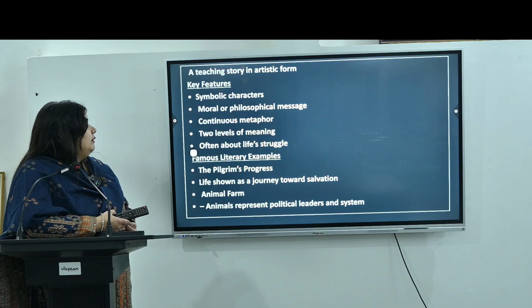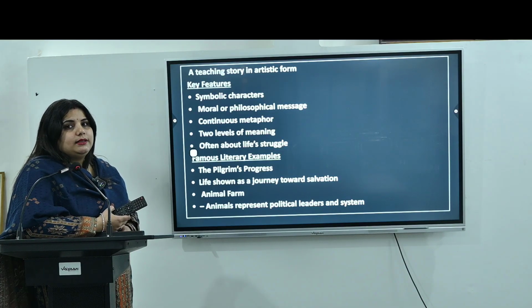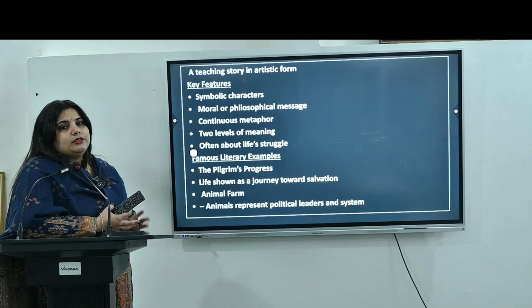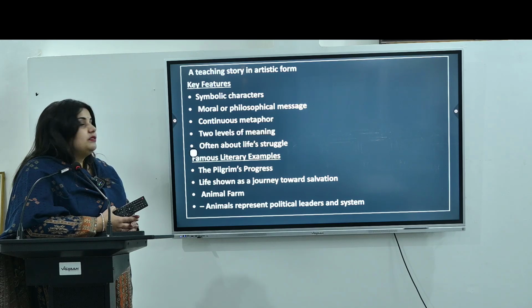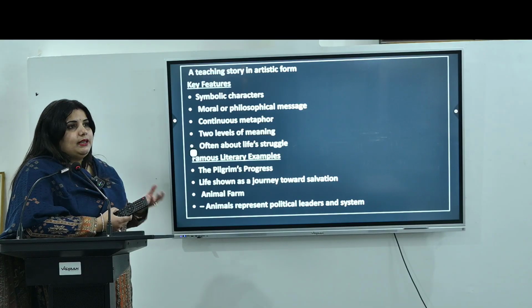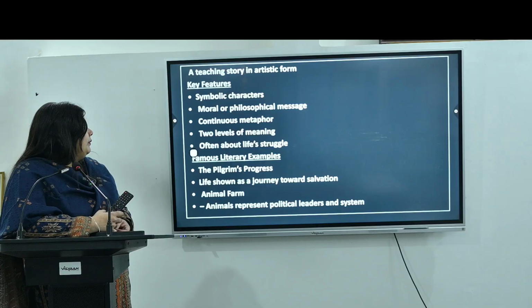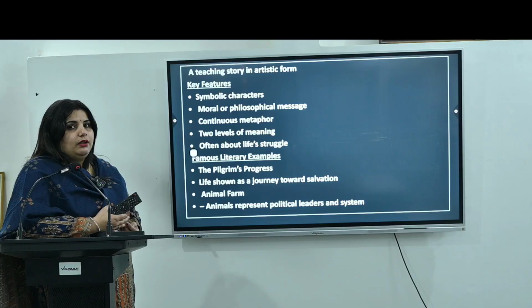The key features of this particular form of poetry are that it is symbolic in nature, because we see symbolic characters in this form. It gives a moral and philosophical message, and we see continuous metaphors, a lot of metaphors in this form of poetry, which give the ideas. There are two levels of meaning: we see the basic, surface meaning. On the other hand, we also see the hidden, symbolic meaning, often about life's struggle.